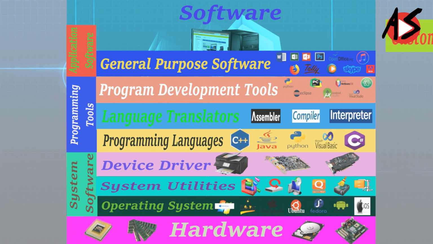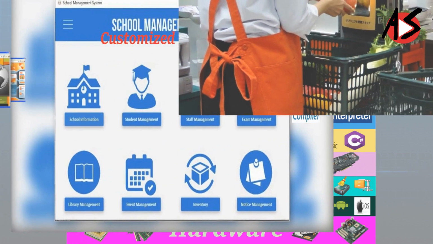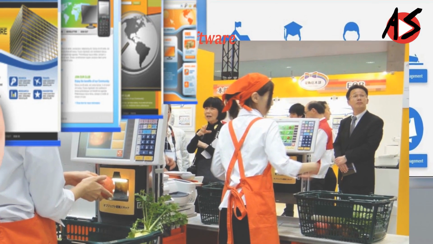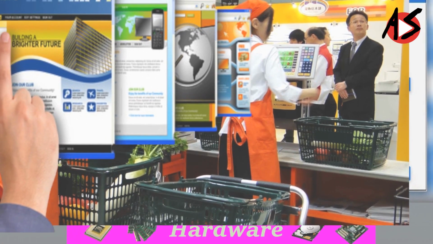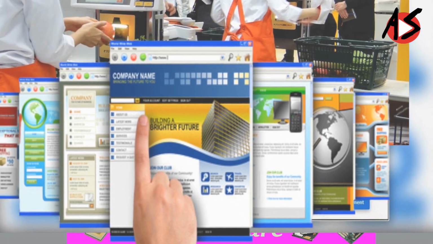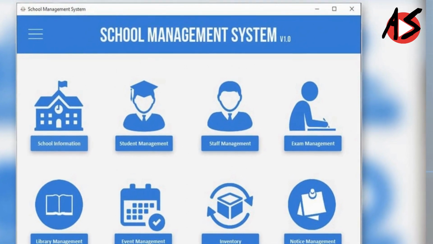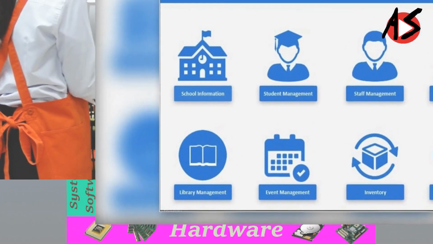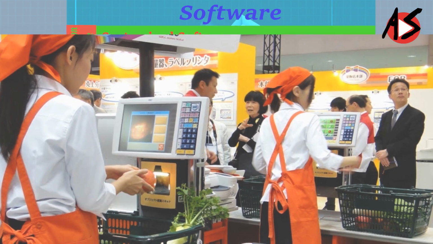Second is customized software. This type of software is developed to meet the requirements of a specific organization or an individual, designed as per special requirements. Some examples of user-defined software include websites, school management software, and shopping mall software for handling inventory.